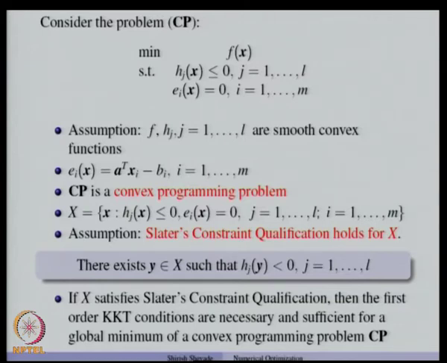And we saw the proof of this, which was a straightforward extension of the earlier proof where we considered the convex programming problem: minimize f(x) subject to h(x) less than or equal to 0.